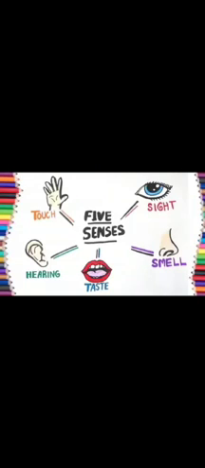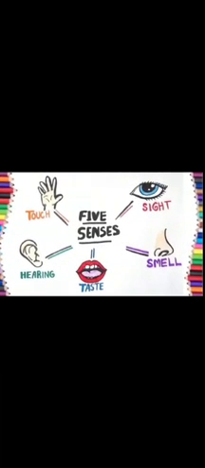Which are they, students? They are eyes, nose, tongue, ear, and skin. All these five sense organs help us to see, smell, taste, hear, and touch.